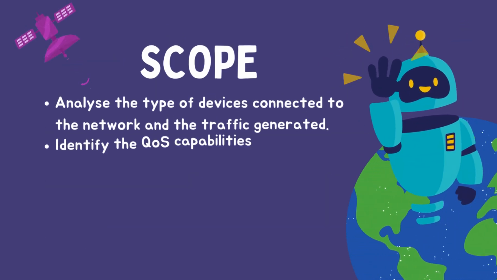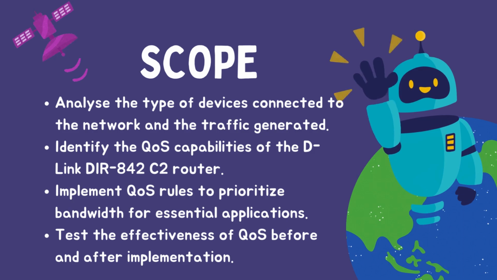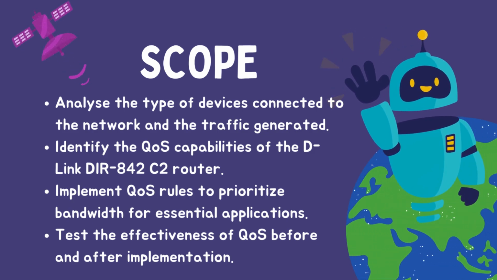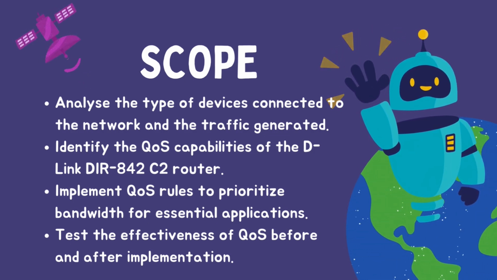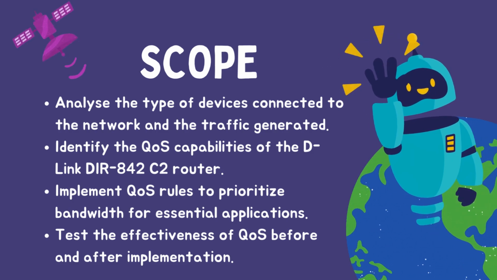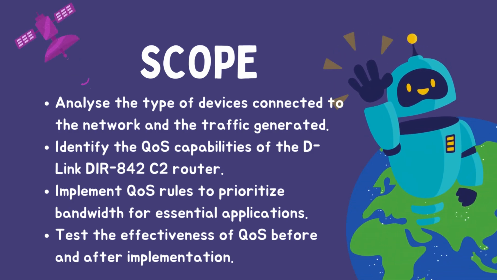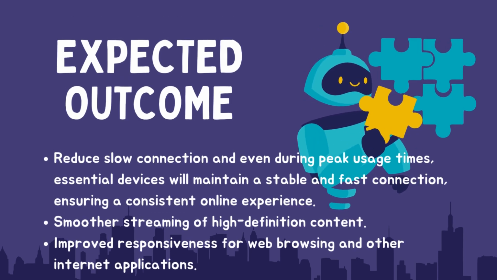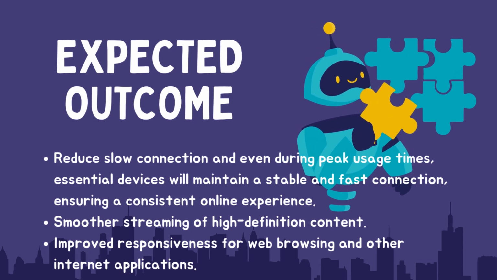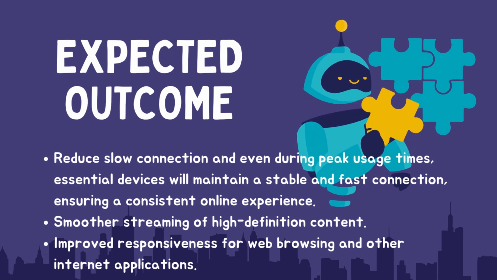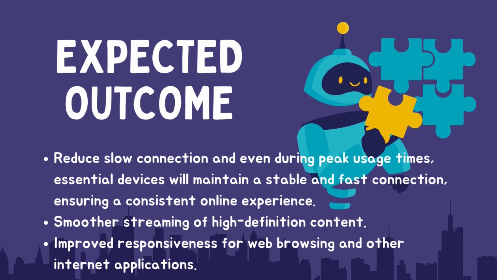The scope of this project includes analyzing the types of devices connected to the network and the traffic they generate, identifying the QoS capabilities of the D-Link DR842C2 router, implementing QoS rules to prioritize bandwidth for essential applications, and testing the effectiveness of QoS before and after implementation. By implementing QoS, we expect to reduce slow connections and buffering during online gaming and video conferencing, achieve smoother streaming of high-definition content, and improve responsiveness for web browsing and other internet applications.